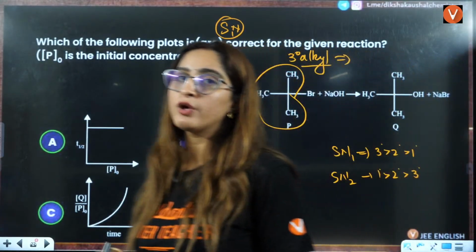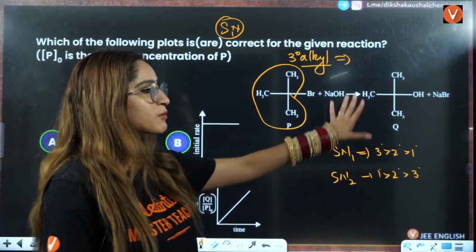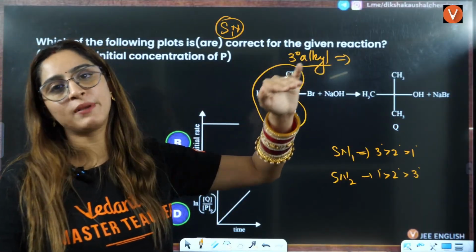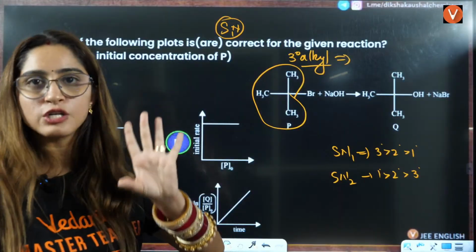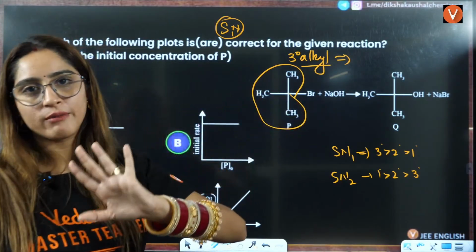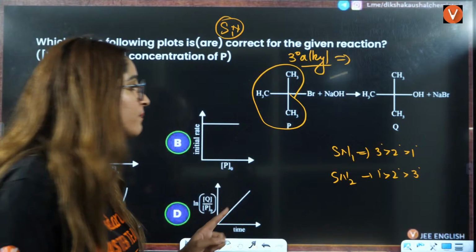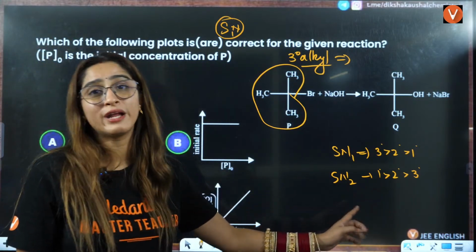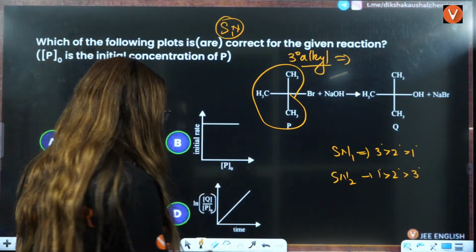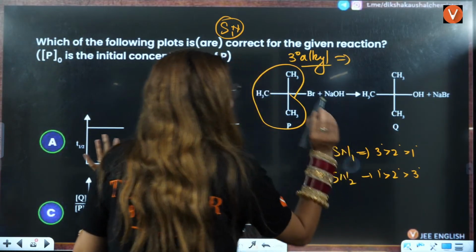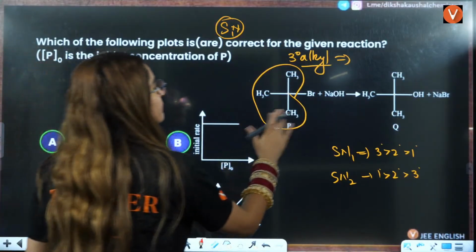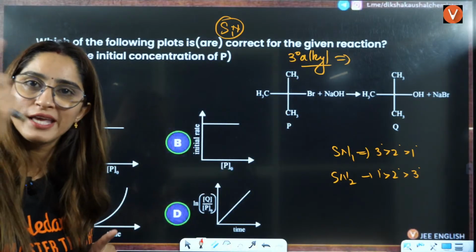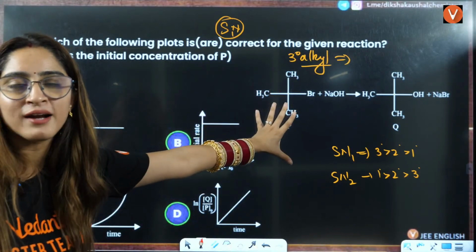Why? Because in SN1 you have carbocation formation and 3-degree carbocation is stable. So if this reaction is happening, then it must happen through SN1 only, right? Only then this carbocation can be stable, only then this reaction is possible. With SN2, this reaction is not possible because 3-degree has no rate for SN2. So this reaction is definitely SN1 reaction, right? That we are sure about. So you can take it here SN1. Now jump to chemical kinetics. This is the organic part that you should know.